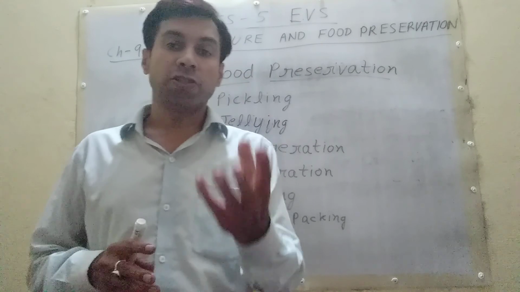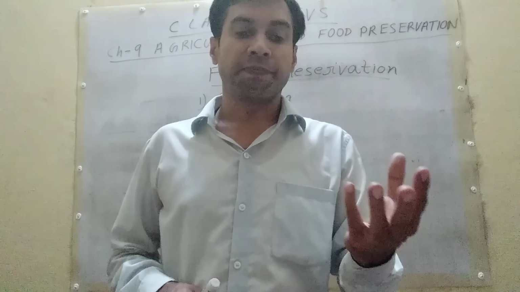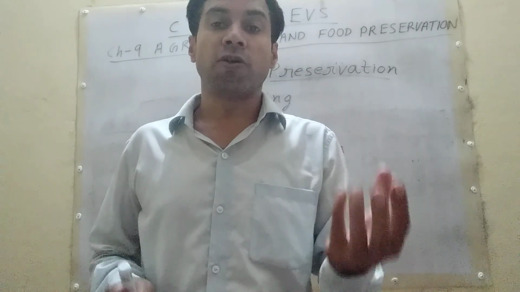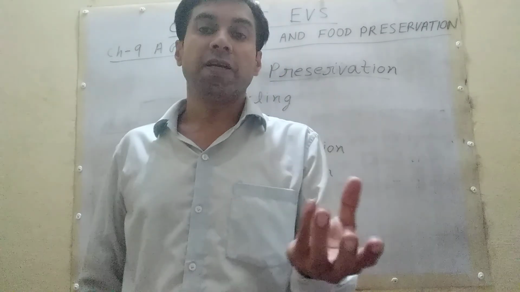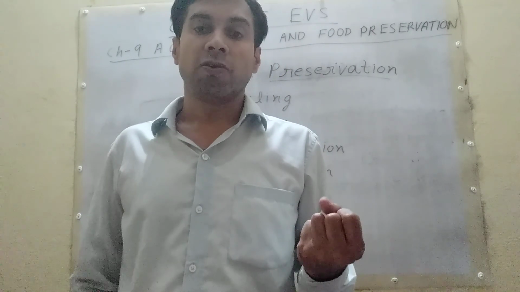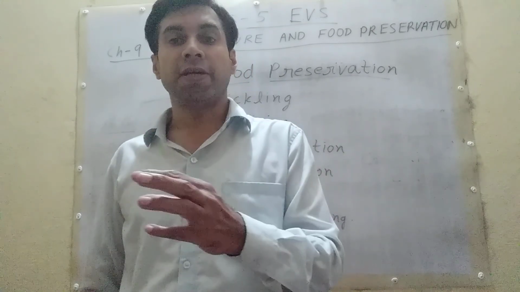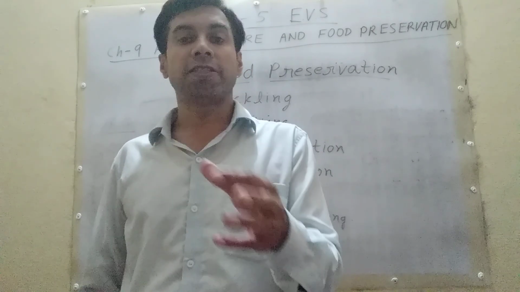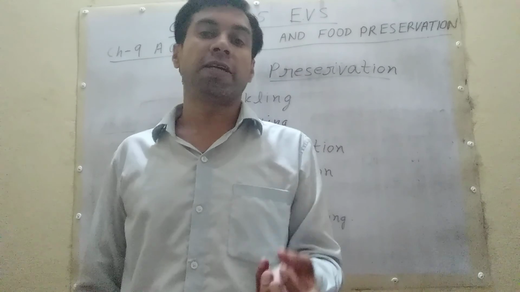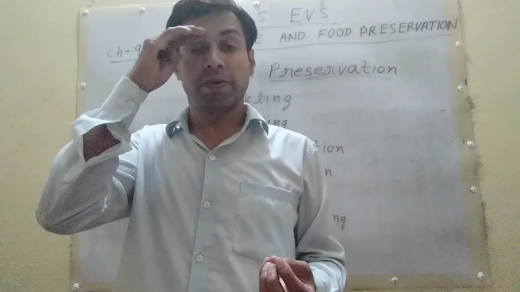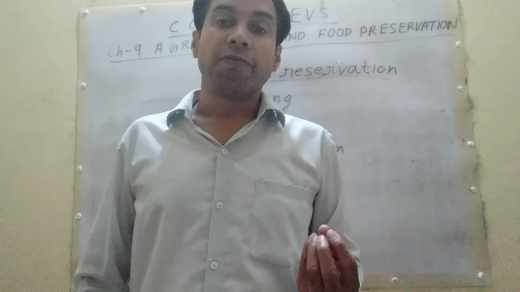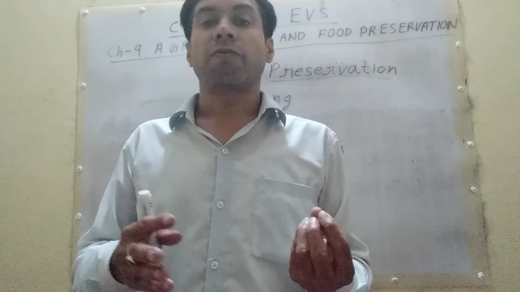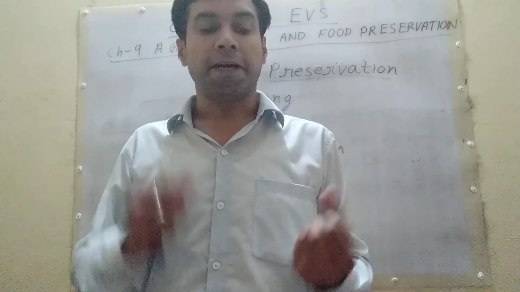If food is stored at a low temperature, the growth of bacteria can be controlled. So the process of keeping food items, fruit and vegetables at a low temperature is called refrigeration. What happens, student? We can protect it from the effect of bacteria.